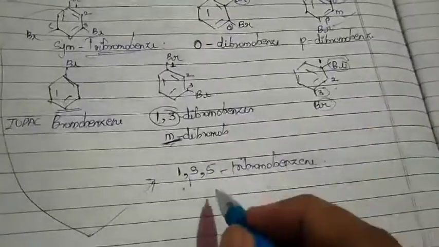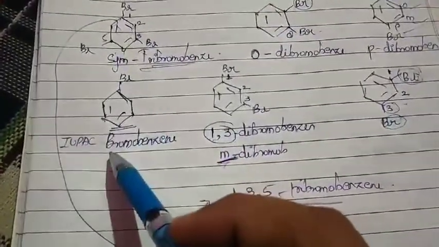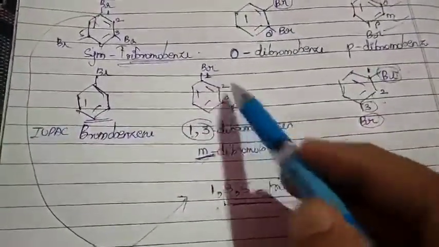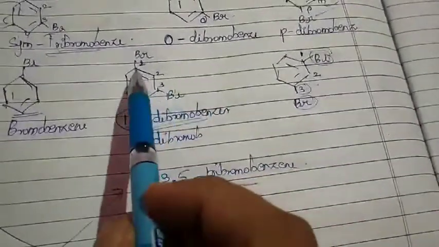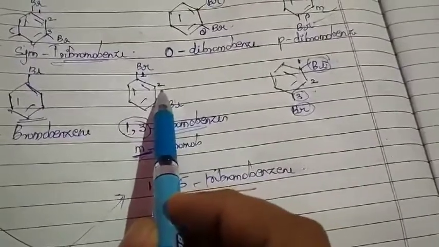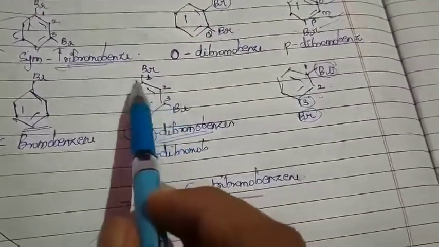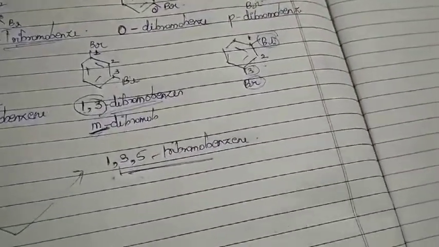So this is your IUPAC name. Can you see how we have written it? First, IUPAC and common name are both the same, bromobenzene. When you come to the di-substituent, you have to number it. So the 1, 3 position is your meta position. So what will be your ortho position? Of course, 1, 2 will be ortho. 1, 3 will be meta. 1, 4 will be a para position. It is very important to know these things.